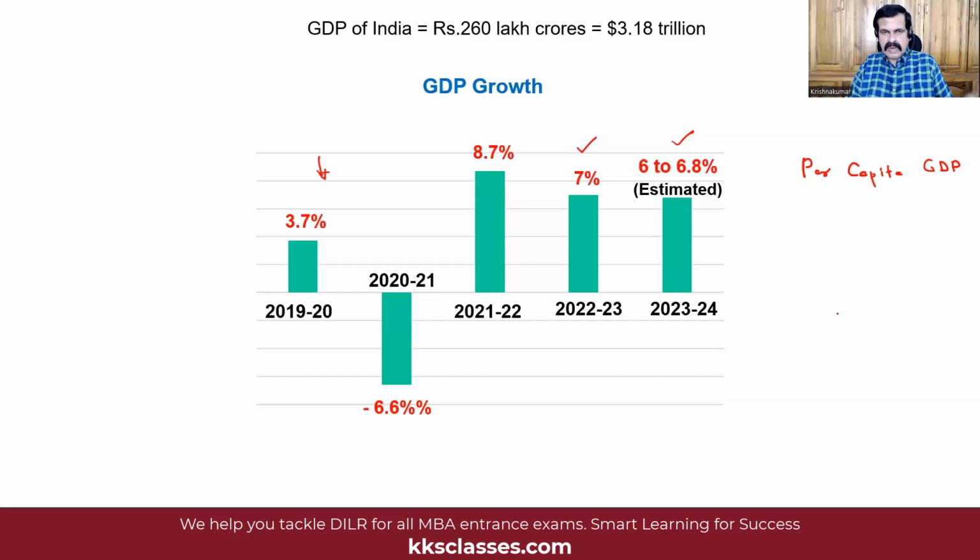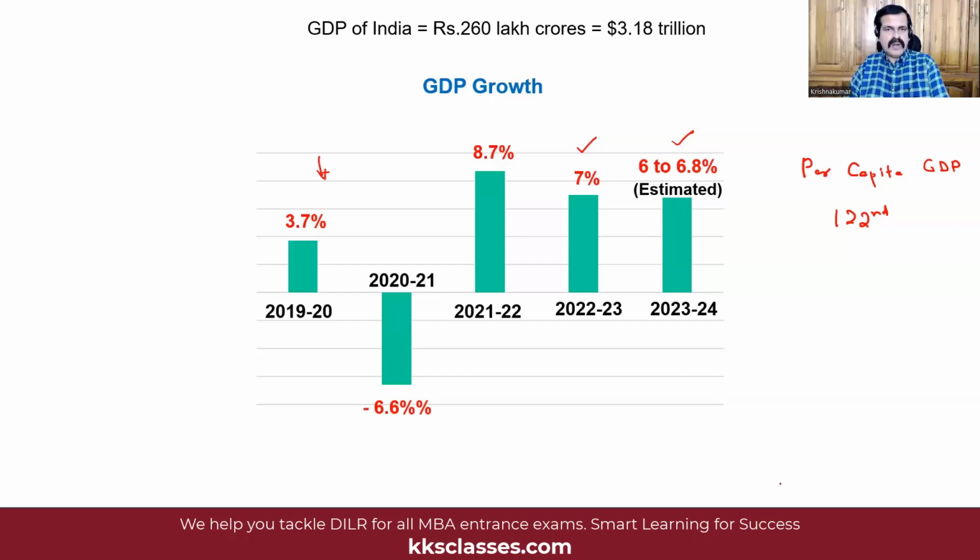For example, right now the number 1 country in the world in terms of per capita GDP is Qatar. So countries which are bigger will then naturally tend to fall down, and then countries which are bigger with a bigger population would then take a backseat because the wealth of the country needs to be distributed among this big population. China is number 78, and where is India? We are 122nd in the ranking. Now, we need to do a lot more with our economy because we need to create a good future for the entire expanse of the population. That is the hope with which we go into each budget every year.